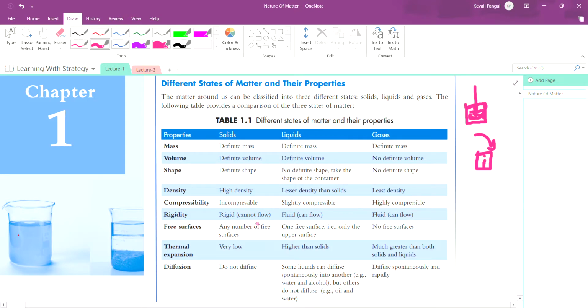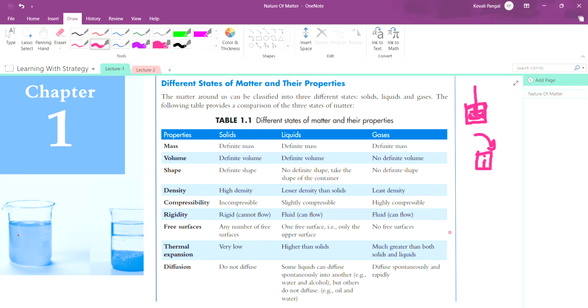Rigidity. Rigid cannot flow. Rigidity means how much it can flow, how viscous it is. So you can't flow solids. Try holding the cap of your pen at a height and swing it, swing it, swing it. You can't observe the pen's nib getting down, flowing, flowing. But when you pour liquid from height, it starts flowing. So it can flow. It's fluid.